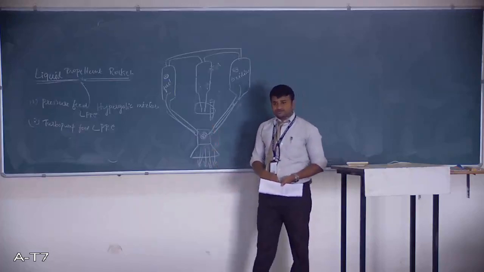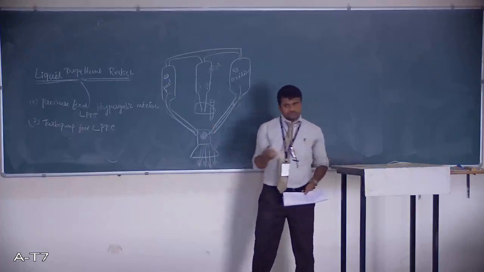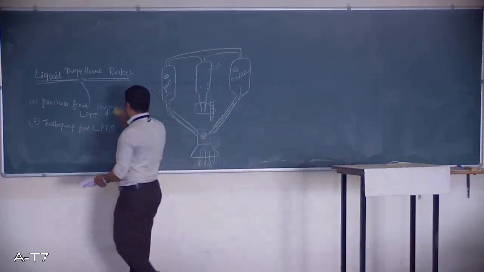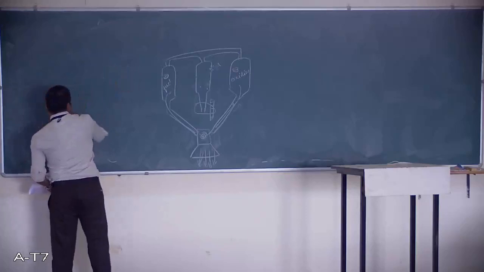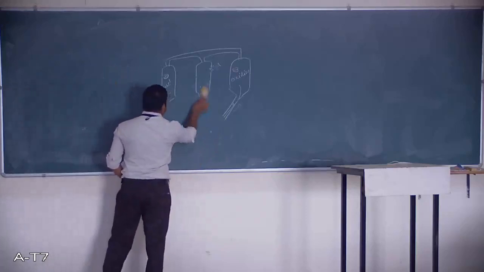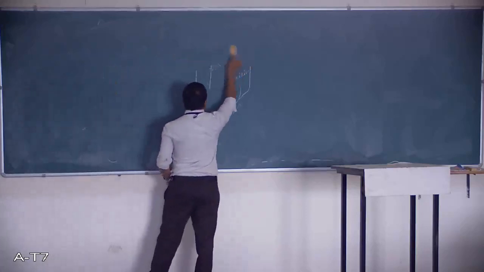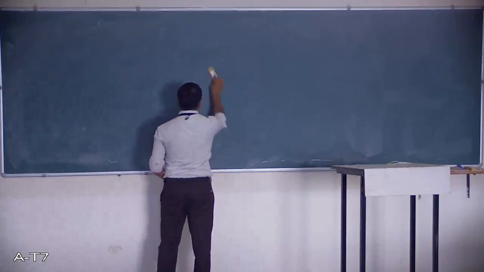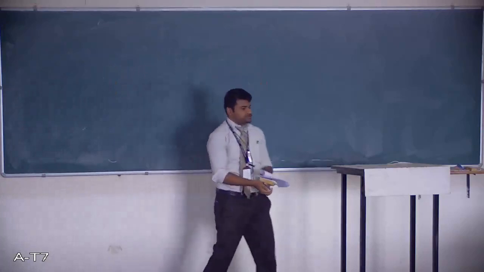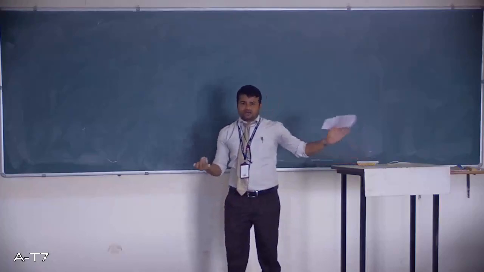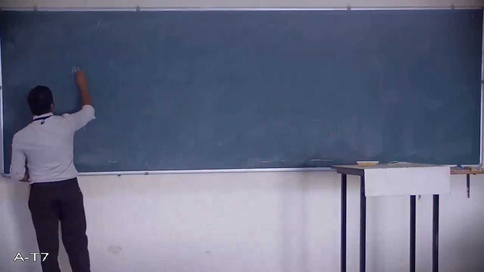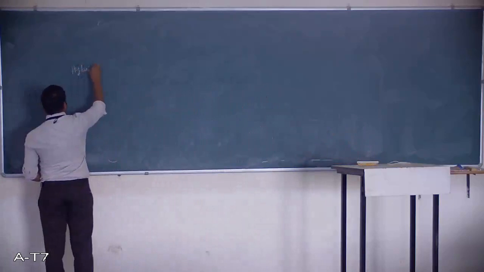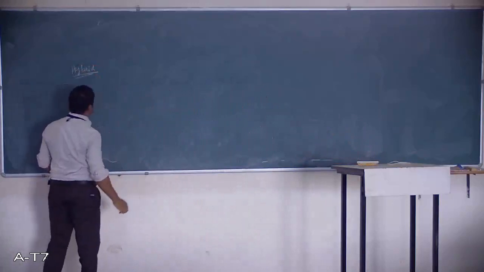And the last one is the hybrid rocket engine. As the name says, hybrid means it is a combination of fuel and oxidizer. That's it. So how does a hybrid look? I will draw a schematic diagram.